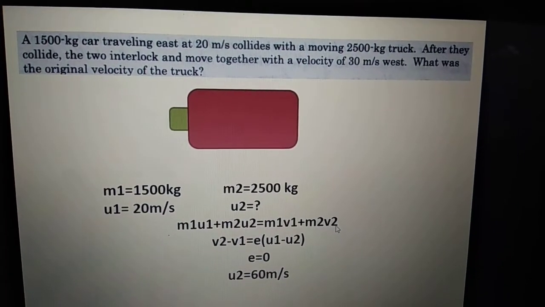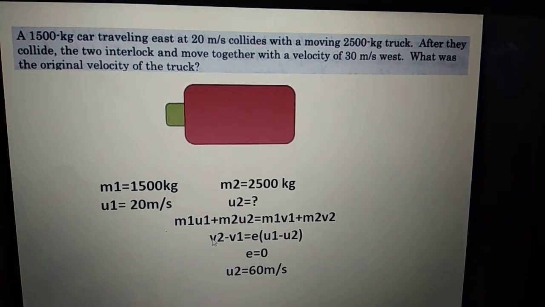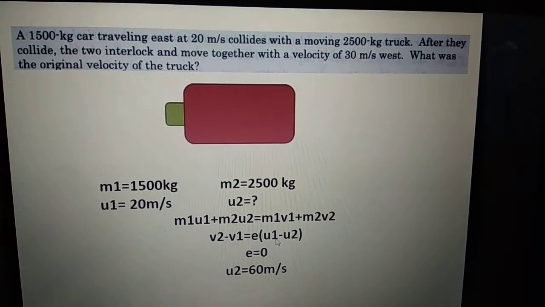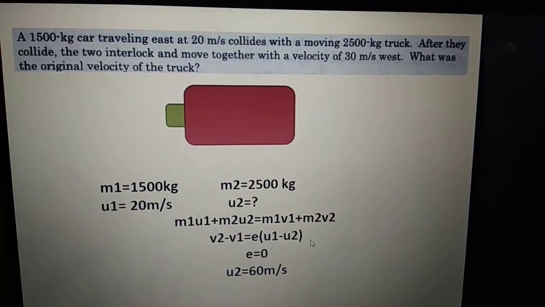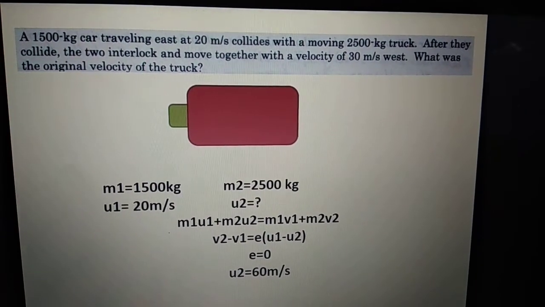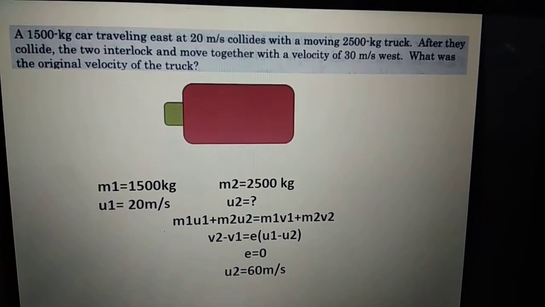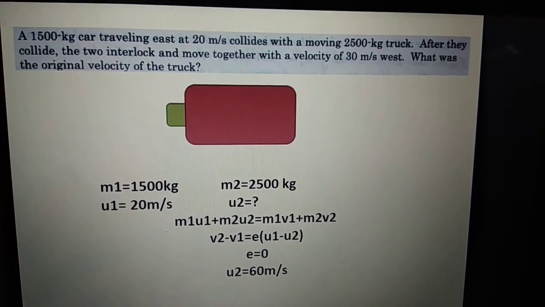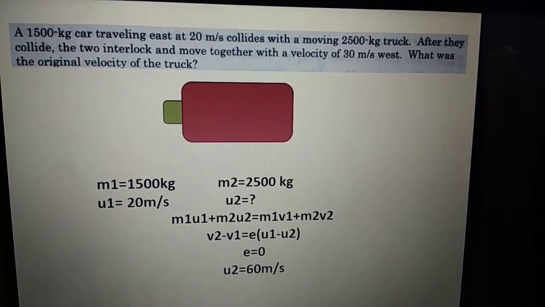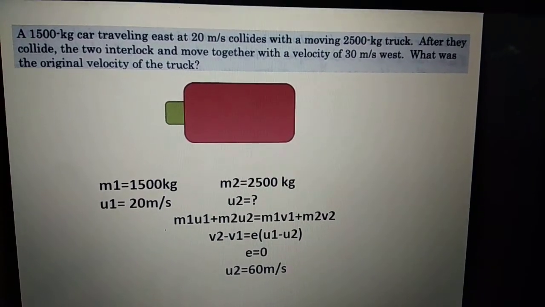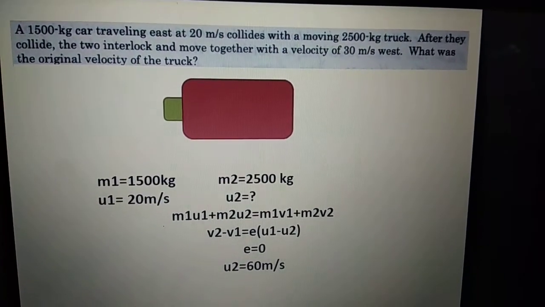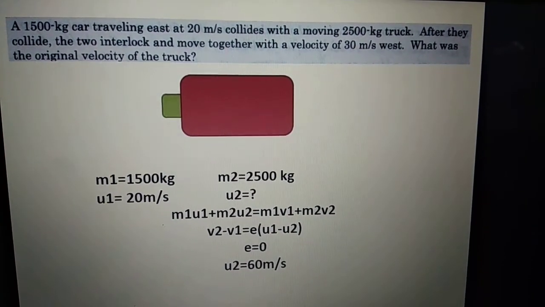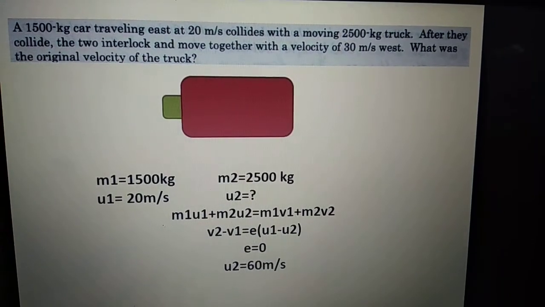This is not a problem. The equation for the coefficient of restitution is V2 minus V1 is equal to E into U1 minus U2. The value of the coefficient of restitution is 0 when the collision is plastic. It is 1 when the collision is elastic by nature. In this question, they are sticking together, so the collision is inelastic or plastic collision. That is why I took the value of E as 0.